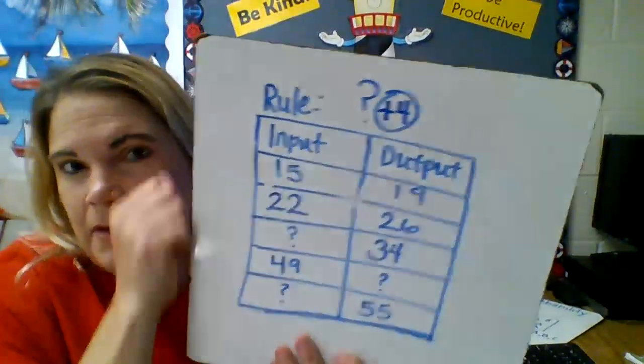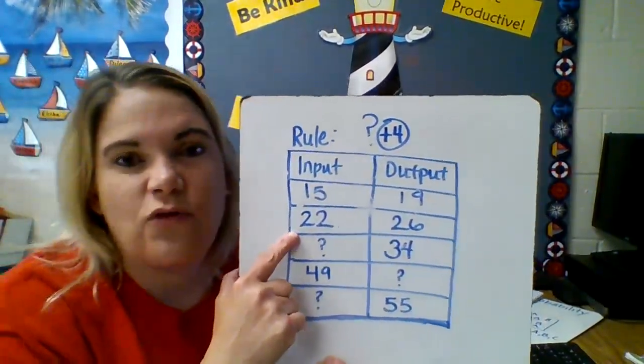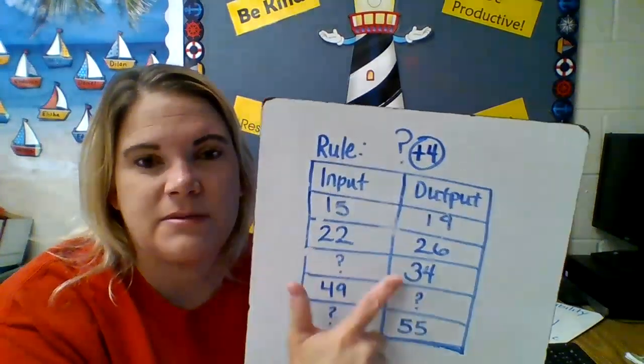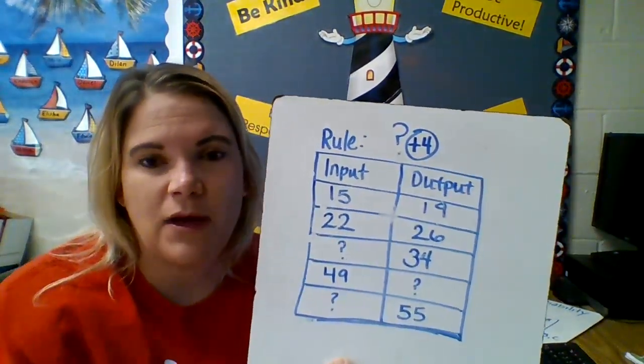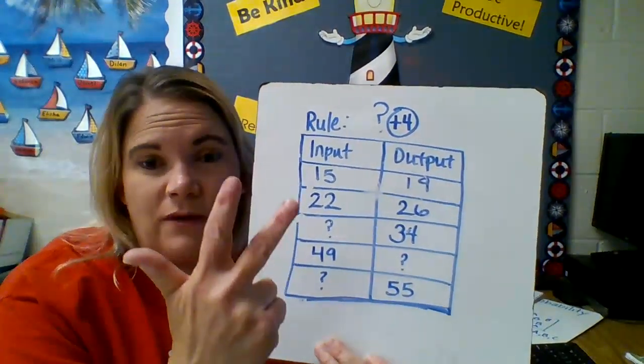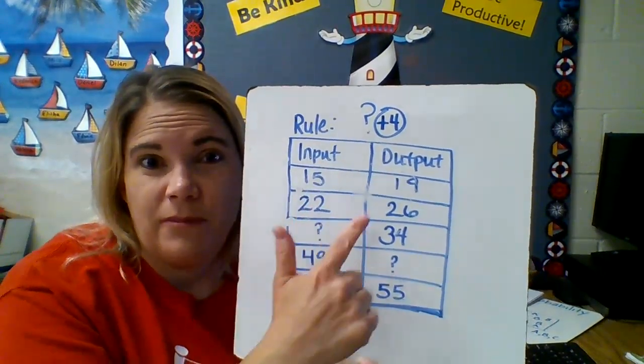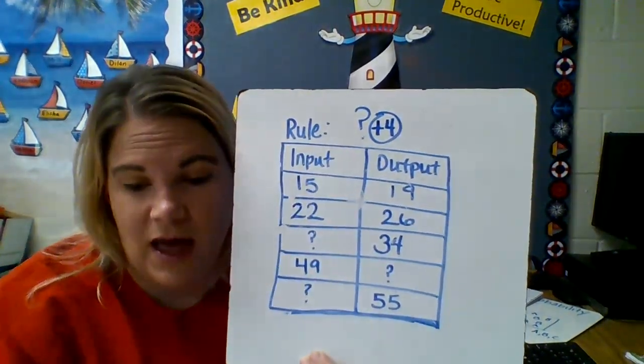Let's see if we're right. They give us another example. We think the rule is plus 4. So let's see. If we put 22 into the machine, it comes out at 26. How do we get from 22 to 26? 22, 23, 24, 25, 26. Plus 4. It's following the rule. So we can say it's not a question mark anymore. The rule is add 4 for this input-output table.